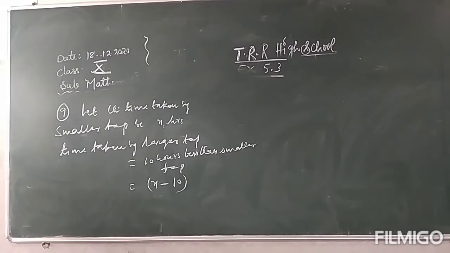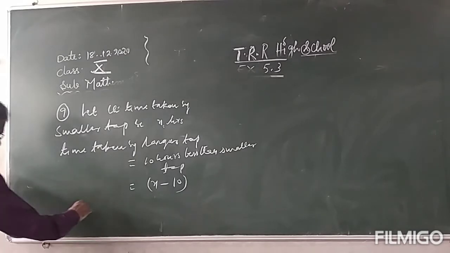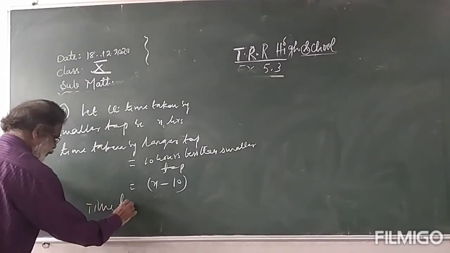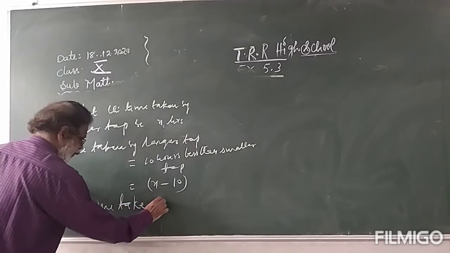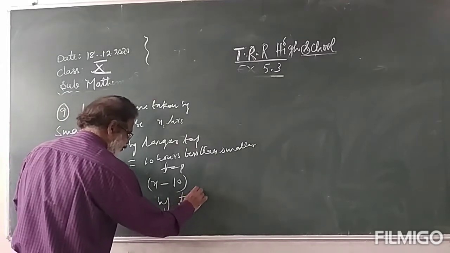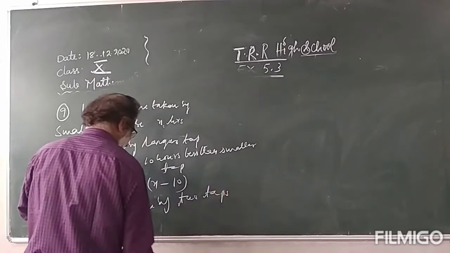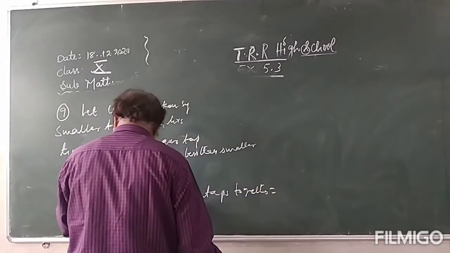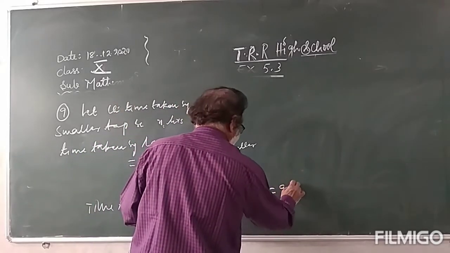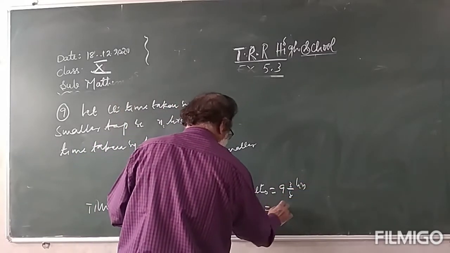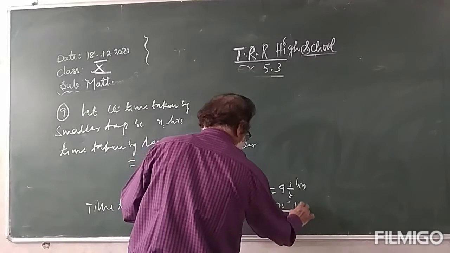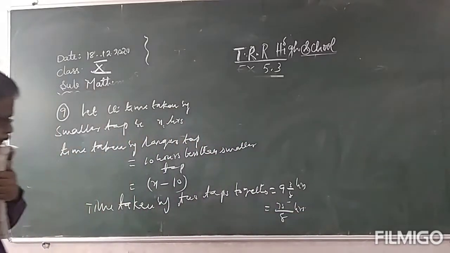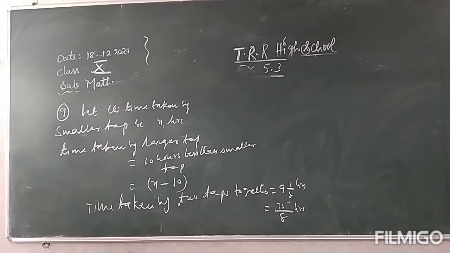So they fill the tank. How many hours? Time taken by two taps together is equal to 9 3/8 hours, which is 75/8 hours.